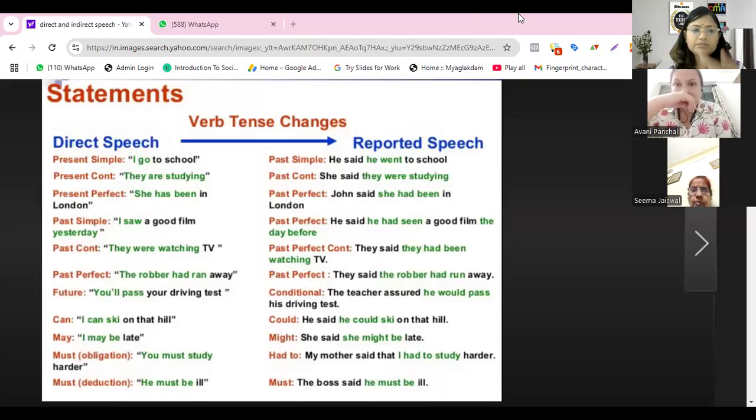So present simple: I go to school becomes I went. They are studying, they were studying. She has been, she had been. I saw, he had seen. Simple past changing to past perfect. They were watching, so they had been watching. Past continuous to past perfect continuous. Past perfect remains past perfect. So the robber had run, had run, had run.